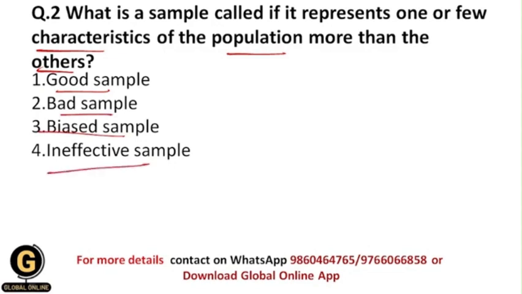So students, such samples are called biased samples because they have more of one characteristic of the population than the other samples. It means that the researcher selectively selected such samples because they have these characteristics, and the researcher over here has not randomly selected the samples. The researcher has introduced bias over here, and that's why this sample has been selected, and that's why it is called the biased sample.